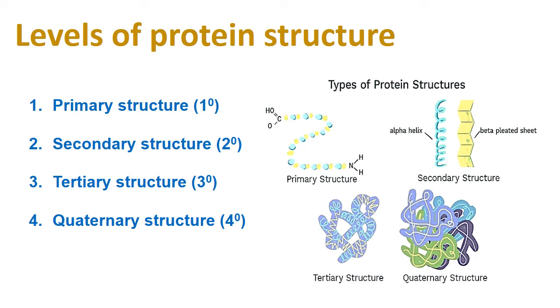Primary structure is also called the first degree of structure. For secondary, second degree; tertiary, third degree; and quaternary, fourth degree of structures. You can see in the diagram, primary structure is a very simple structure. From that the secondary structure formation occurs, and from secondary to tertiary, from tertiary to quaternary structure formation takes place. We will see that one by one.